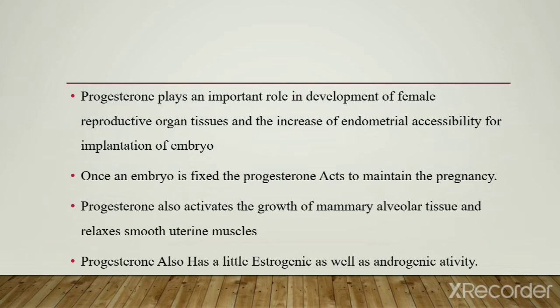Progesterone also activates the growth of alveolar tissue and relaxes smooth uterine muscles. Progesterone also has slight estrogenic as well as androgenic activity.